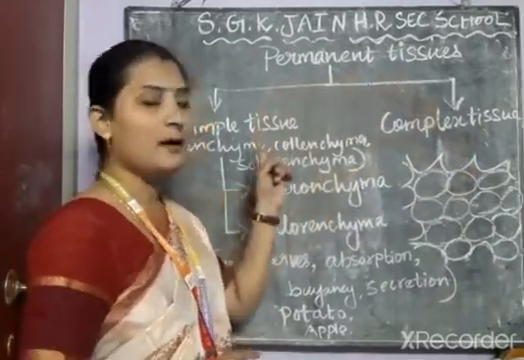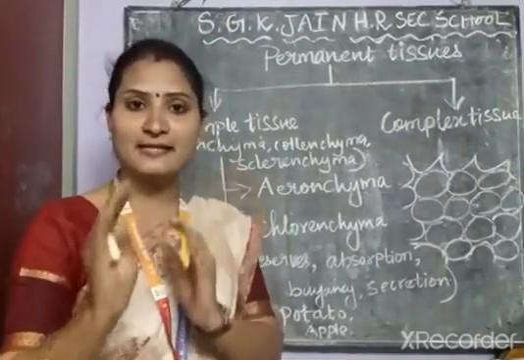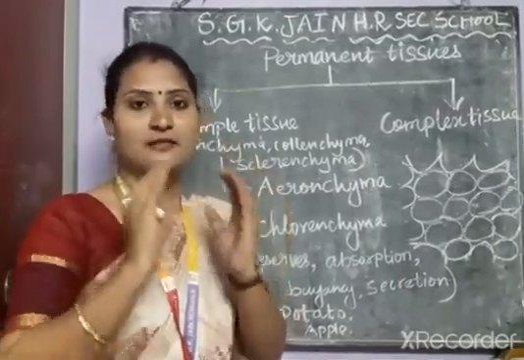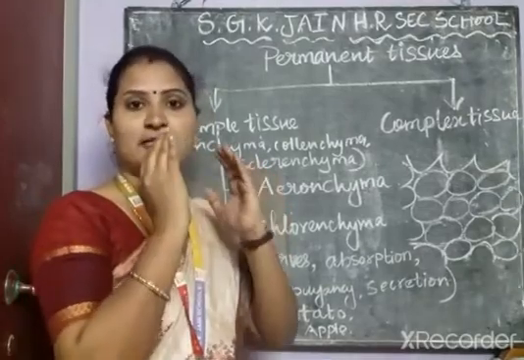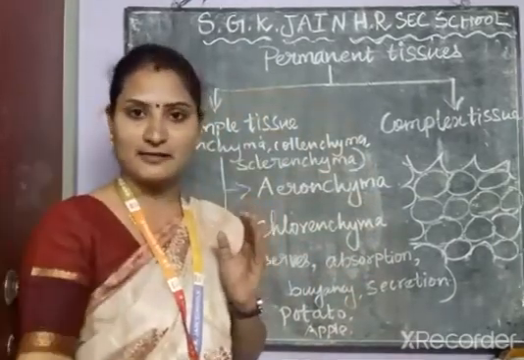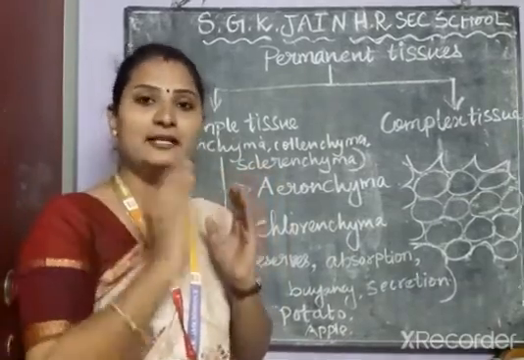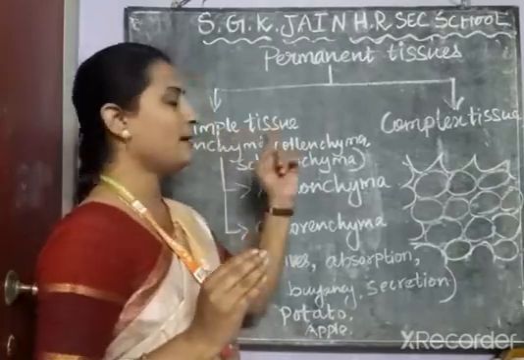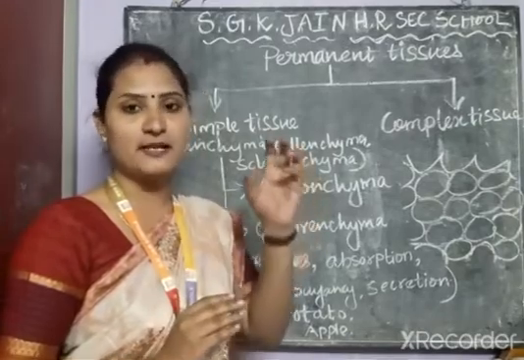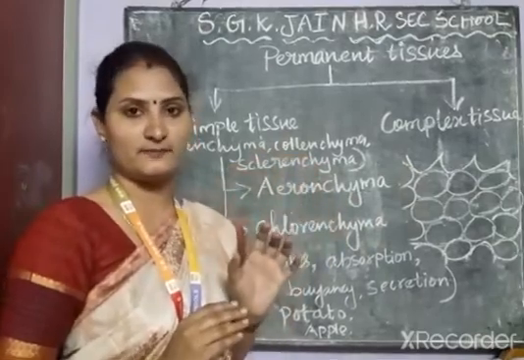What is meant by simple permanent tissues? Already I told you that a group of cells is called tissue. But the group of cells may be similar kinds of cells or different kinds of cells. When the tissue has similar kinds of cells, it is called a simple permanent tissue, also called a homogeneous tissue.